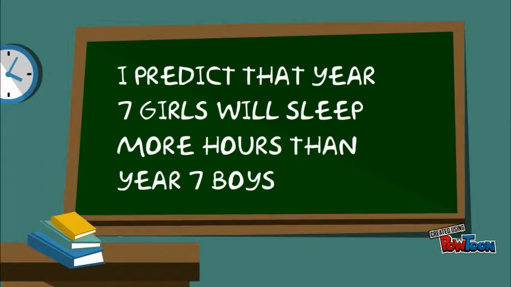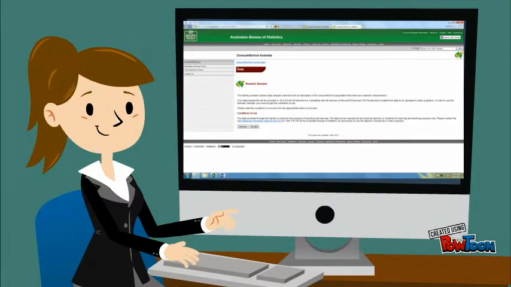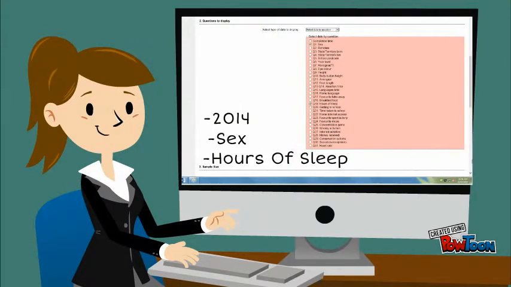To start this assignment, I went to the Australian Bureau of Statistics website, Census at Schools section, to help me collect my data. This is where I was able to click on the random sampler and fill out the information that best suited my question. I clicked on 2014 and Year 7.